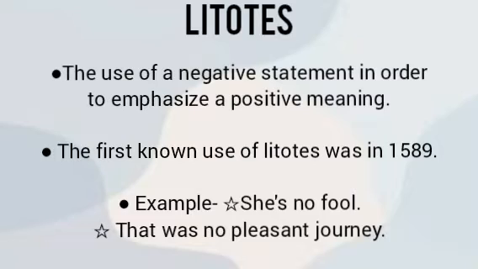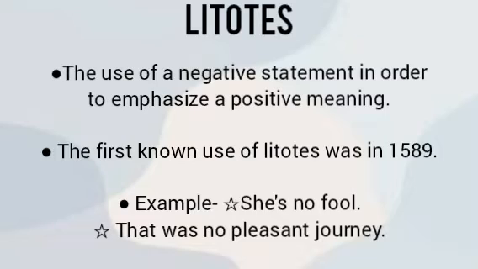Now litotes is a figure of speech in which we use a negative statement in order to emphasize a positive meaning out of it. The first ever known use of litotes was discovered in 1589. The examples of the figure of speech are as follows. She is no fool. So in this sentence we have used a negative sentence in order to convey a positive meaning out of it. The first sentence is she is no fool, which means that she is smart.